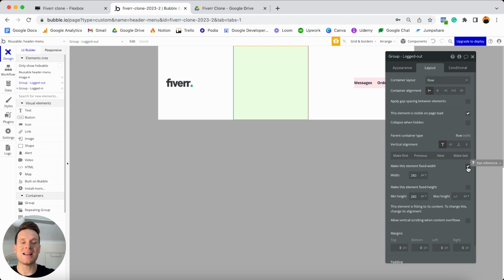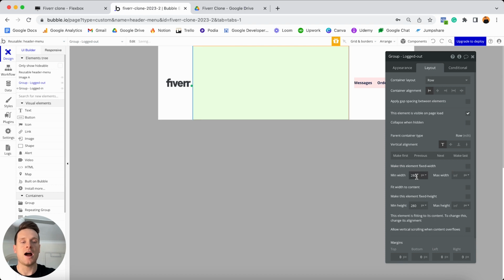So I'm going to unselect that this should be a fixed width. I will set the minimum width to 0, leaving the maximum width as infinite, so that way this group can take up as little or as much space as it needs within my header menu. And before we update the height settings for this group, I'm just going to add my elements inside of this.